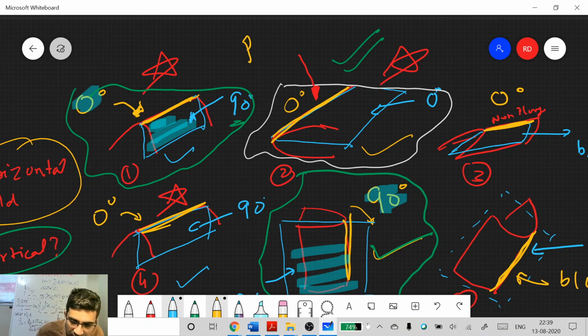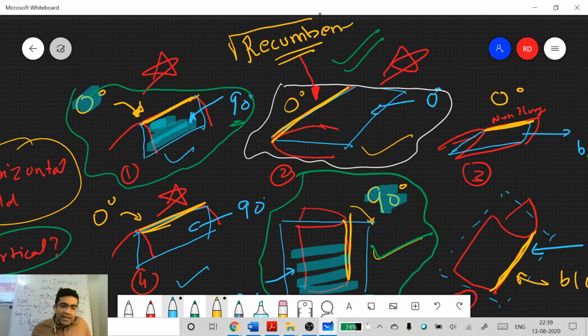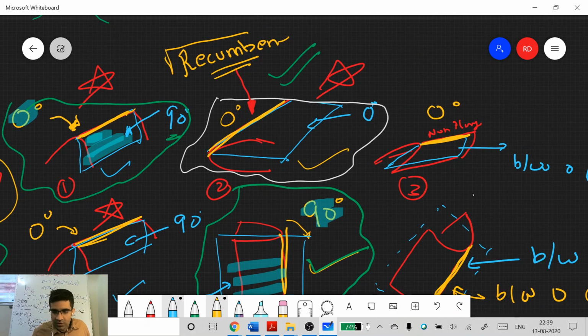This is recumbent fold. So although recumbent fold is a type of horizontal fold only, if someone asks you, is this a horizontal fold, I'll call it recumbent. So this is recumbent fold. Okay. This is a horizontal fold. This is also horizontal fold.